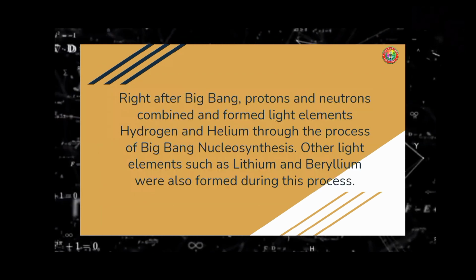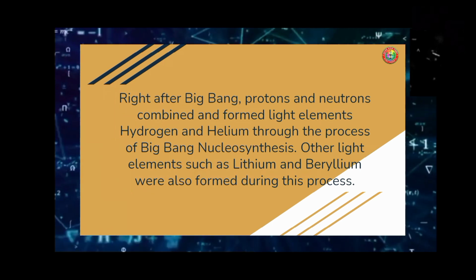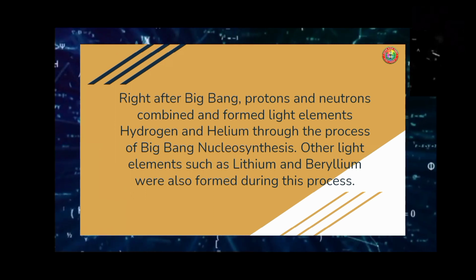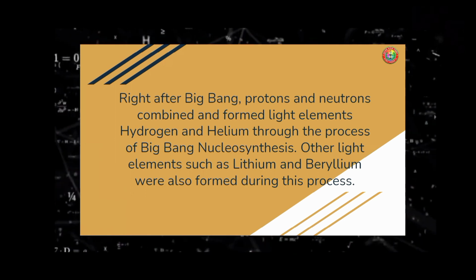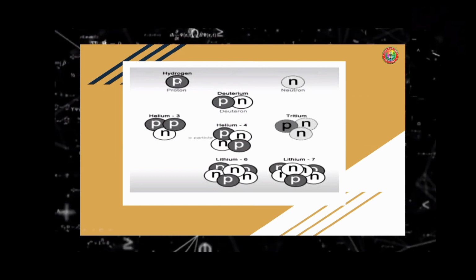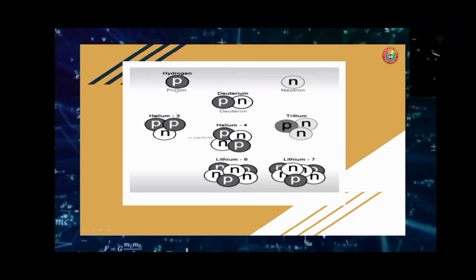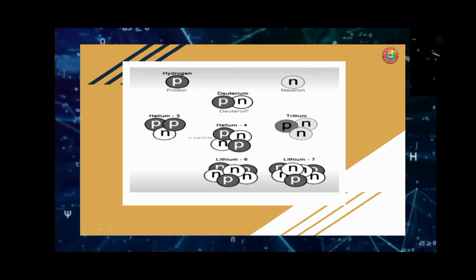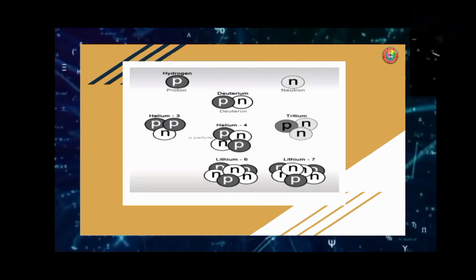Right after the Big Bang, protons and neutrons combine and form light elements, hydrogen and helium, through the process of Big Bang nucleosynthesis. Other light elements such as lithium and beryllium were also formed during this process. So we have here hydrogen, and that's the symbol for letter P, that's proton. So it's hydrogen, one proton. And we have deuterium, so we have one proton and one neutron. And of course, we have the neutron.